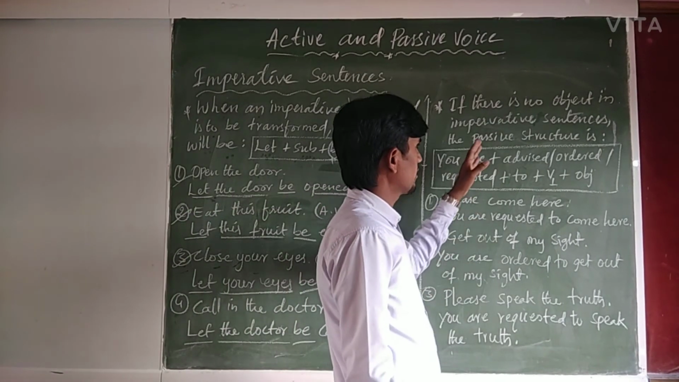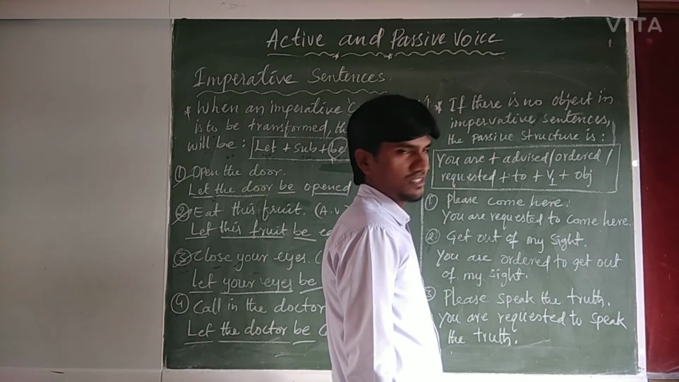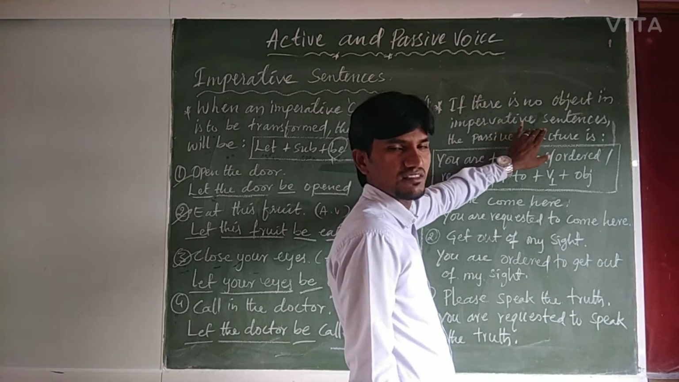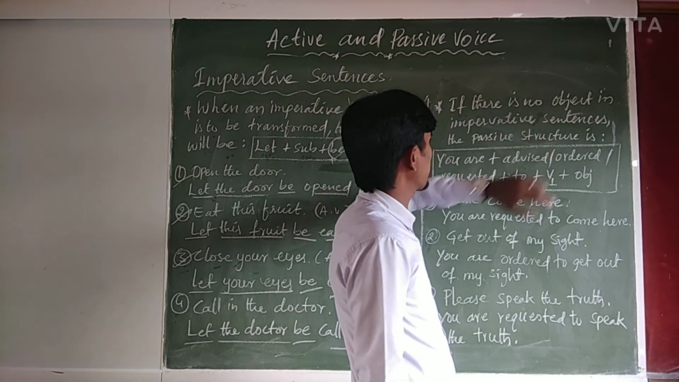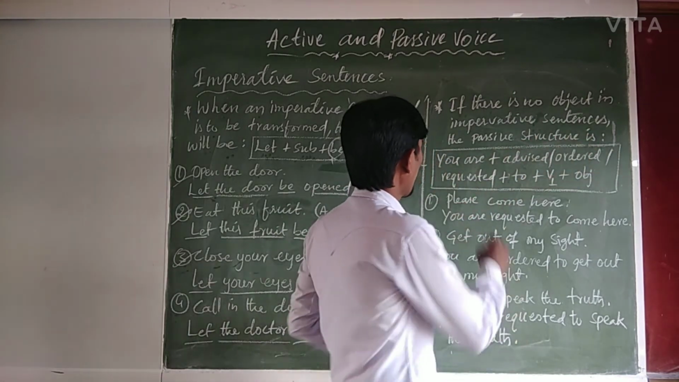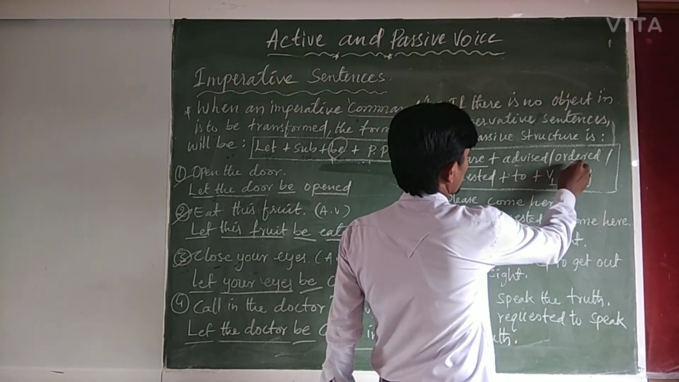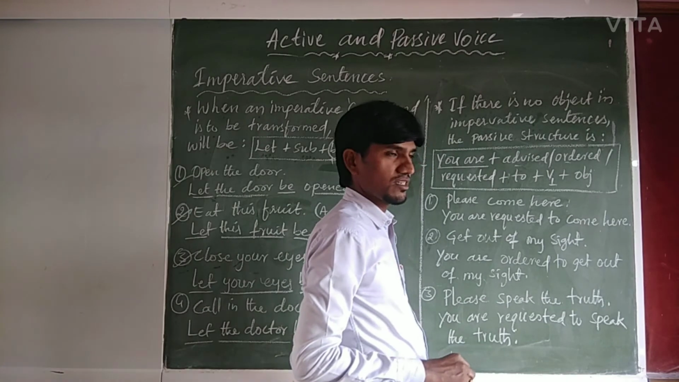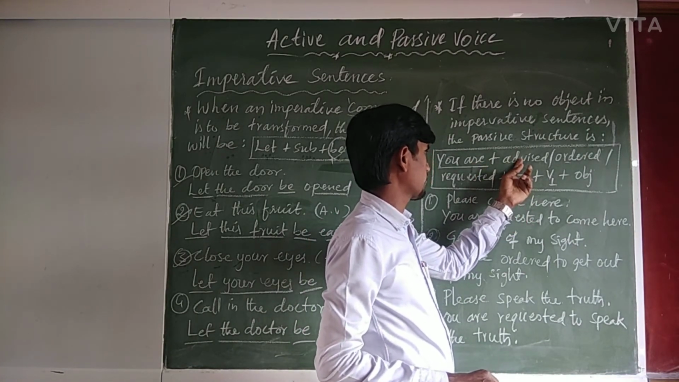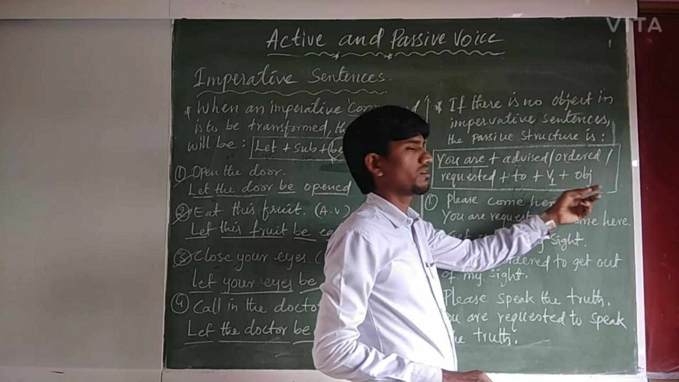Now let us see request and order. Most probably there may not be an object. So if there is no object in imperative sentences, the passive structure is like this. Depending upon the sentence meaning, you are advised, you are ordered, or you are requested to. You are plus advised, ordered, or requested plus to plus V1 plus object.